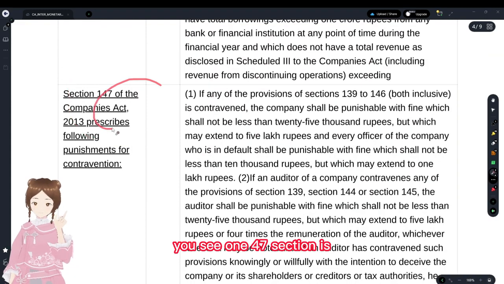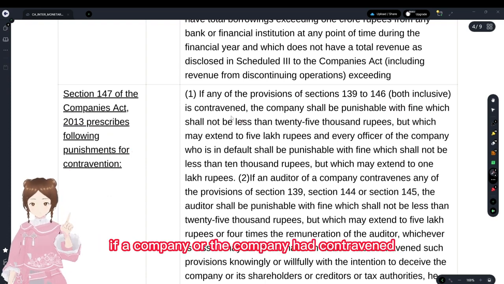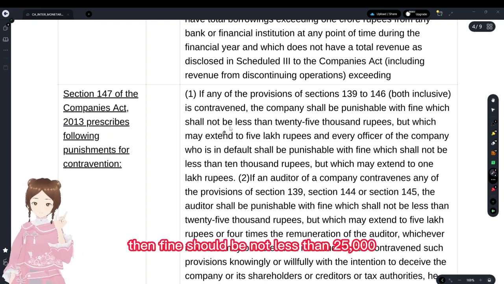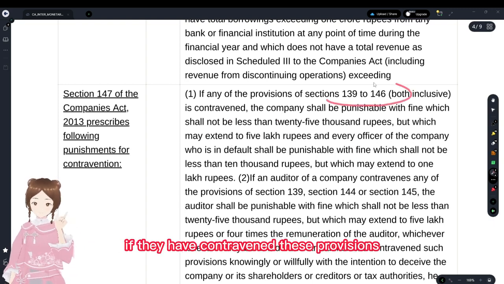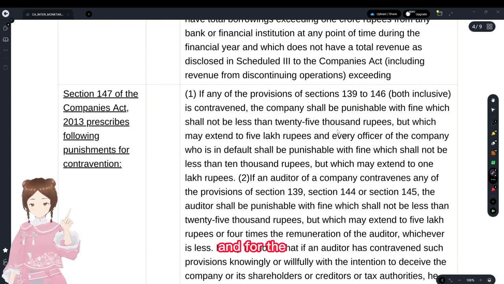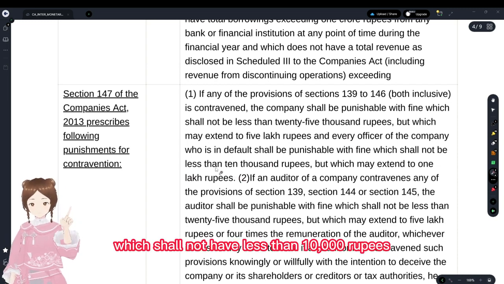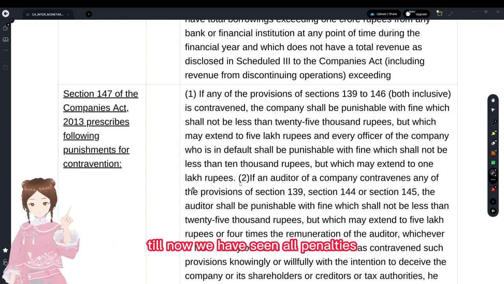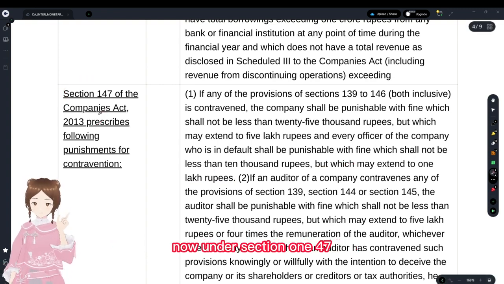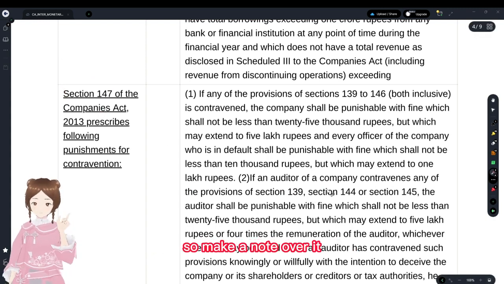See, section 147 is with regards to punishments for contravention of sections 139 to 146. If the company had contravened, then the fine should be not less than 25,000, but may be extended to 25 lakh rupees. And every officer in default shall be punishable with a fine which shall not be less than 10,000 rupees, which may be extended to 1 lakh rupees. Till now, we have seen all penalties. Now, under section 147, these are all the fines that are imposed. So, make a note of it.